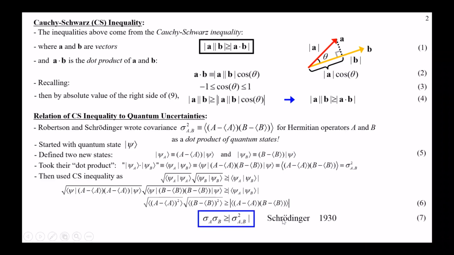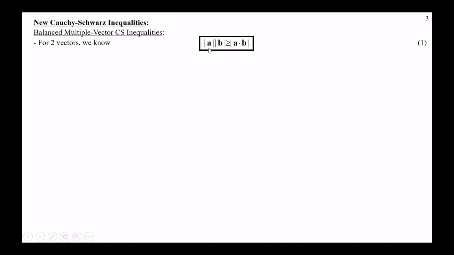So this is Schrodinger's derivation of this more general result, and it's beautiful, right? It relates this whole idea that Heisenberg had to already well-defined statistical quantities. Now, because we've just seen the importance of the Cauchy-Schwarz inequalities, I knew that if I wanted to make a generalization of Heisenberg's relation, I needed to first derive new Cauchy-Schwarz inequalities for multiple vectors. So we're going to start with just the good old Cauchy-Schwarz for two vectors.